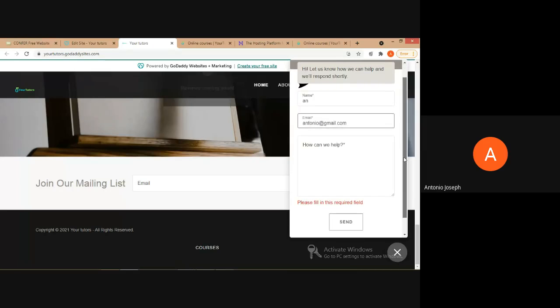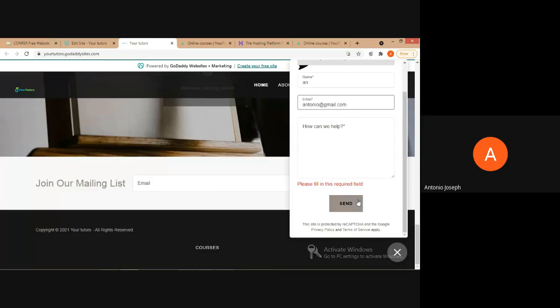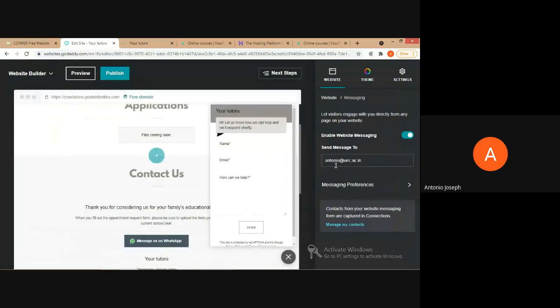After typing, we can just click on the send button, so that the mail will be automatically sent to the mail ID that we have provided. In this particular website, I had given my mail ID, antonio@uec.ac.in, so that all the messages will be automatically sent to this mail ID. So we will be receiving all the queries that the people visiting our website are asking. So this is all in a nutshell.